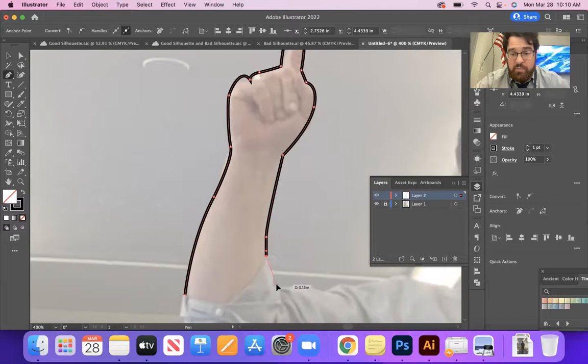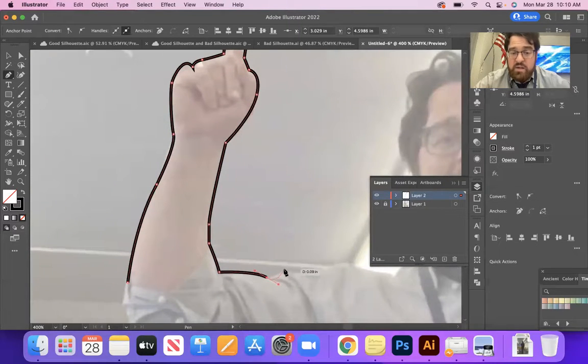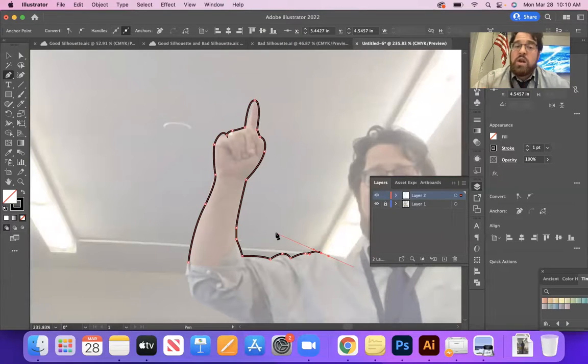All right, so I'm going to stop recording in a minute and I'll go across this whole entire thing. But the biggest things I want you to get from that is the fact that you can press Command to adjust your handles or your points as you go, and you can easily press Option to convert a point into a curved point if you need to, and vice versa, right? Click back on my last point, and I'm going to go around the whole entire figure until I get something that's more finished. So let me stop this here. I've placed the photo, I've locked the photo, I've created a new layer, and I'm starting my outline right now. Okay, so let me stop sharing and stop recording.